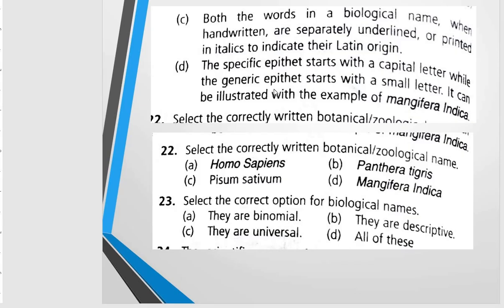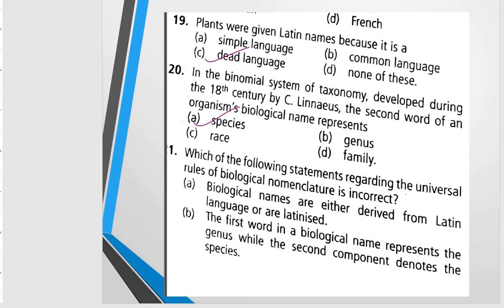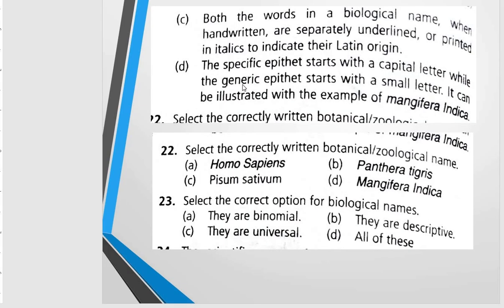Right? So, here the question was, which of the following statements regarding the universal rules of biological nomenclature is incorrect? And the correct option will be D. Because here the specific epithet is written to start with a capital letter, but ideally the first term, which comes from the genus, will start with the capital letter. So this will be the incorrect statement.